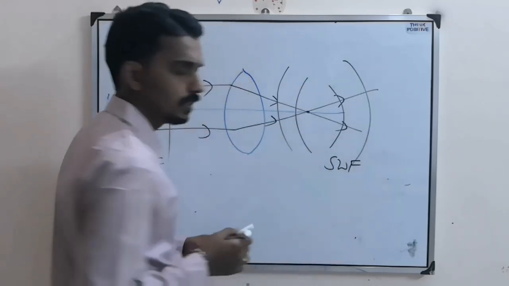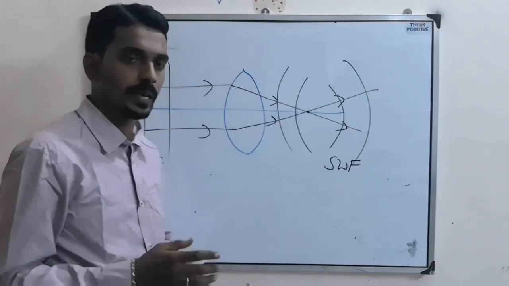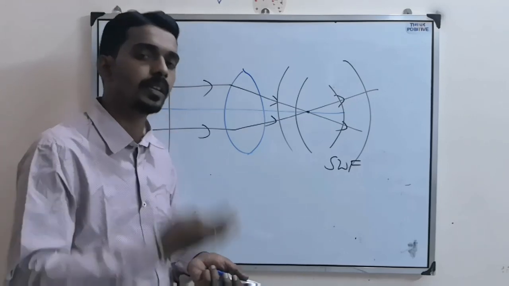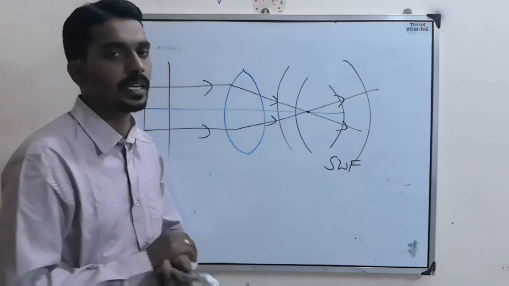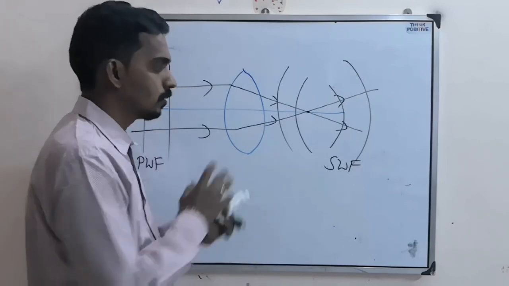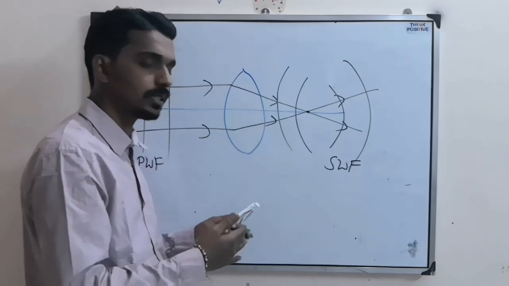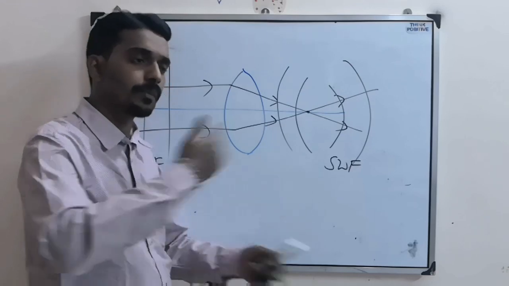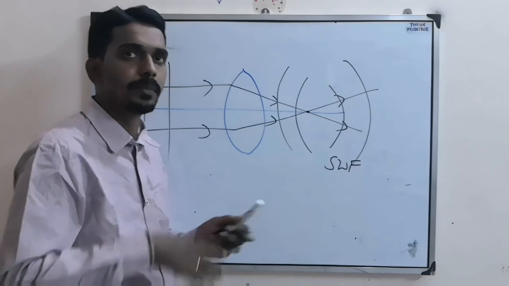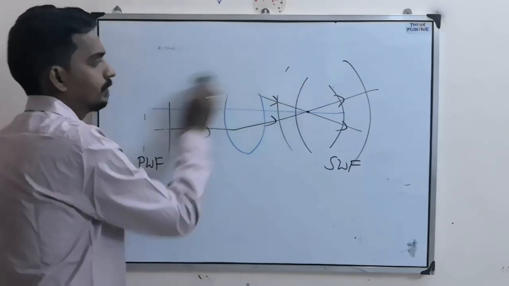Spherical wavefront. So they can ask you a question based on the same ray optics concept, but here they will ask about what kind of wavefront, whether it is plane wavefront, circular wavefront or spherical wavefront. So that kind of question they can ask based on the wavefront. What wavefront will emerge out of a convex lens, or what wavefront will reflect from a concave mirror, or what wavefront will come out of a prism. These kinds of questions they can also ask you.